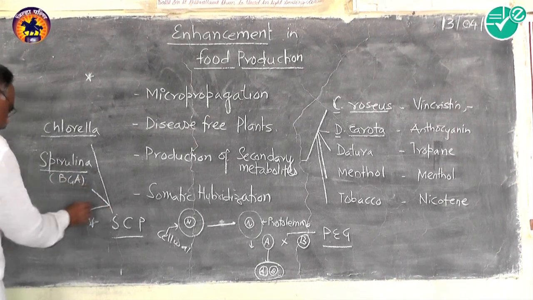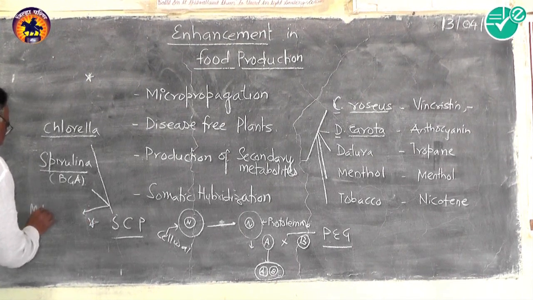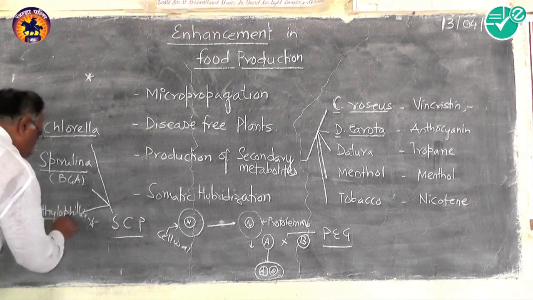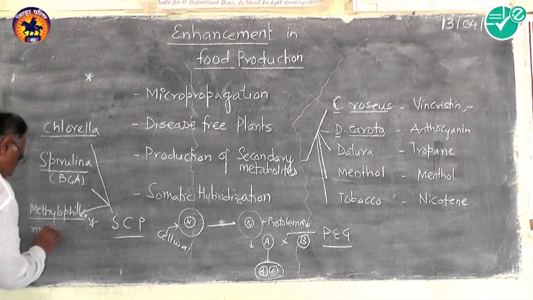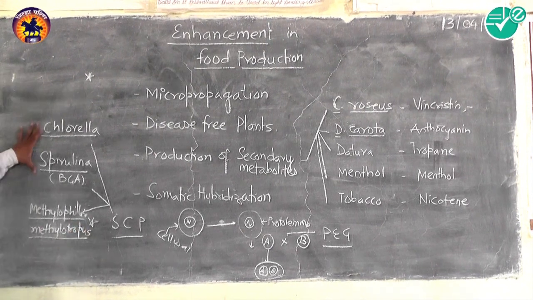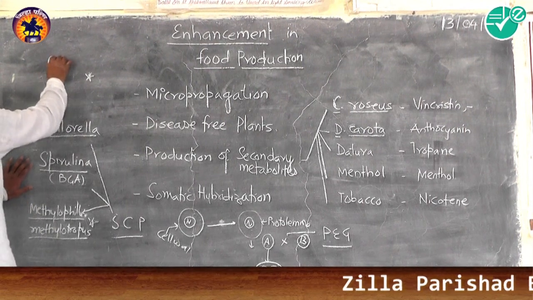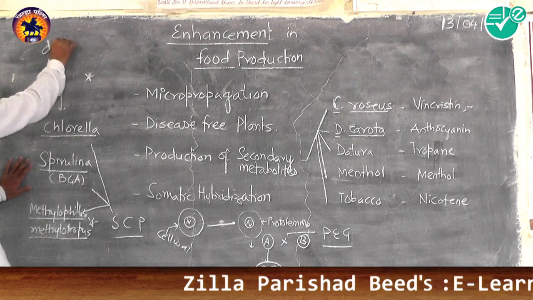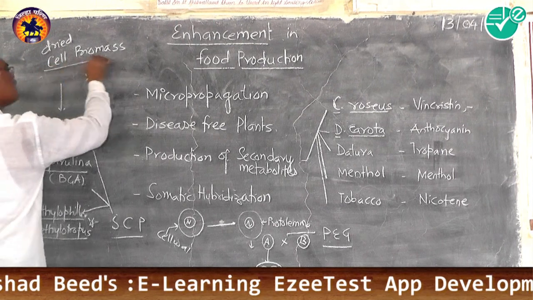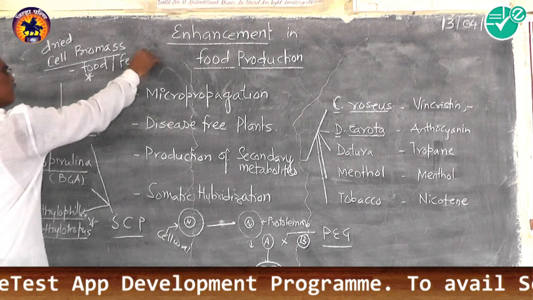And the third one is a member from the bacteria, Methylophilus methylotrophus. These members are utilized in producing the dried cell biomass. That dried cell biomass is used as food as well as feed for the animals.